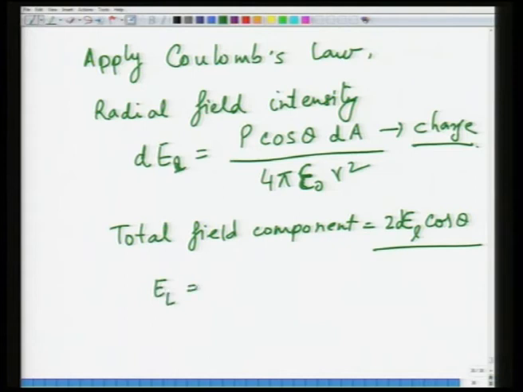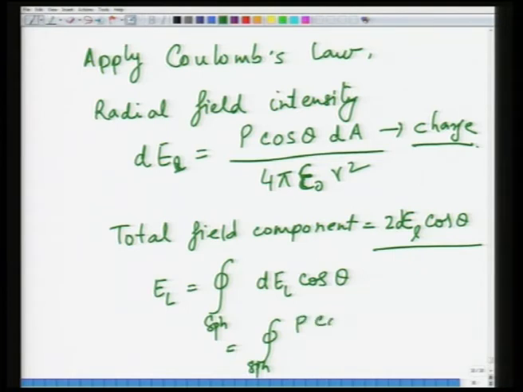So, overall EL can be calculated for a sphere as the integral of dEL cos theta, and this is equal to, if you replace the magnitude for dEL, P cos square theta dA divided by 4 pi epsilon naught r square. Okay.